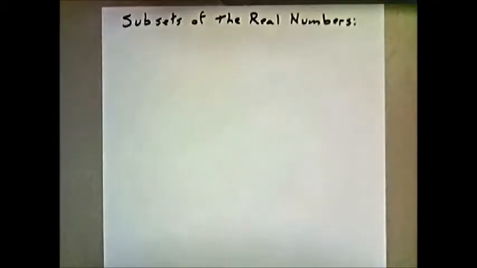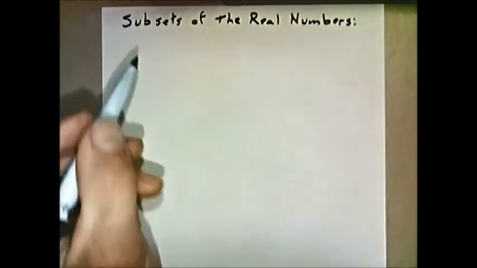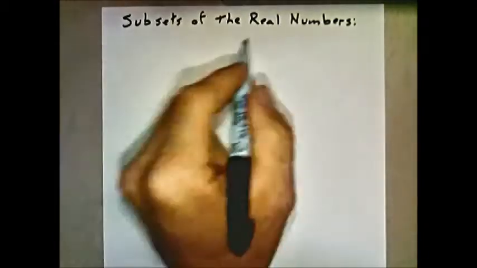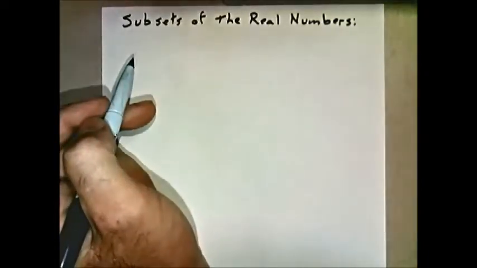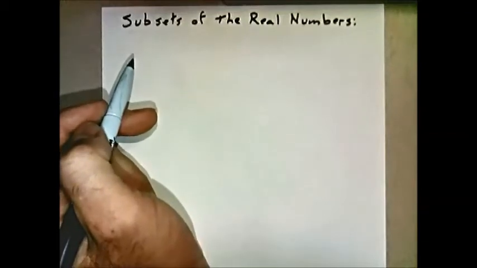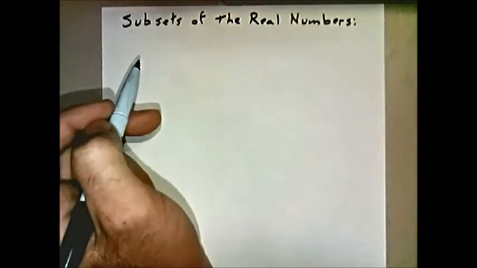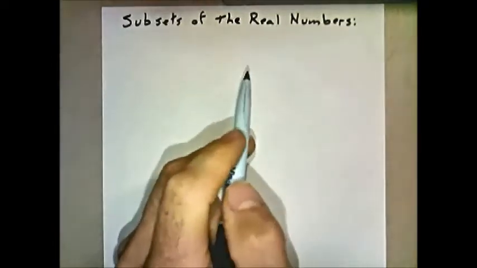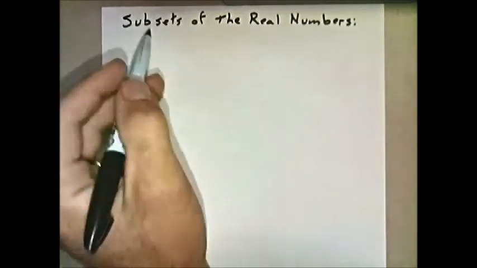Like scientists, mathematicians like to classify. Within the real numbers, we like to classify different types of numbers together. We call these the subsets of the real numbers. What you need to remember, though, is that at this point, anything that we've used in mathematics is a real number. That should bring up the conversation, hey, are there non-real numbers? And yes, there are. We call them the complex numbers. And we'll talk about those in just a few lessons.